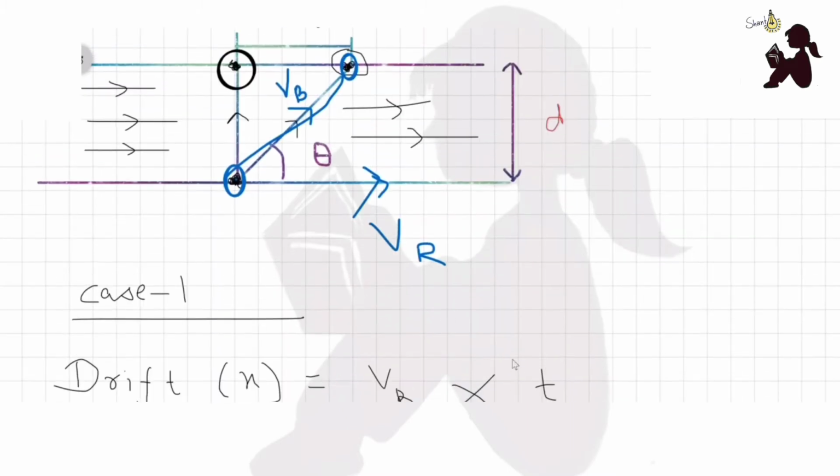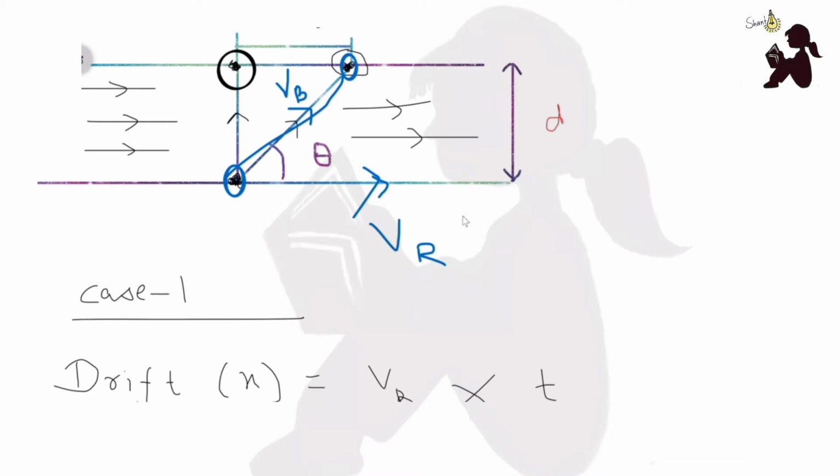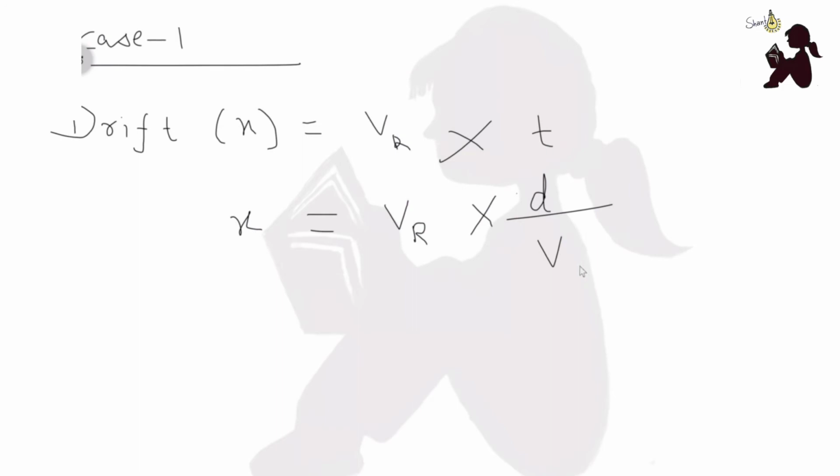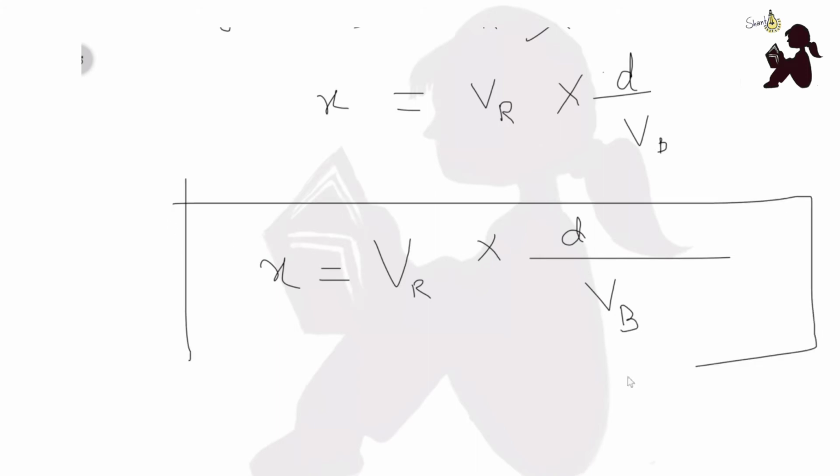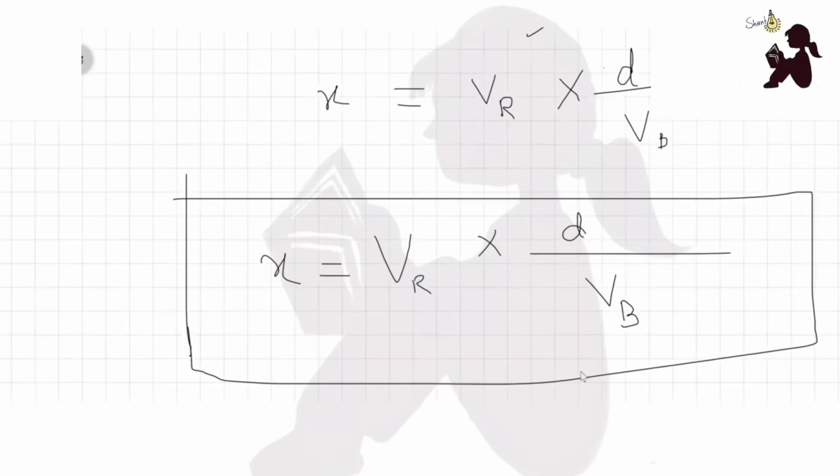Since this width is between the river edges, we will consider VB, the velocity of the boat. So drift is equal to the velocity of the river into the width of the river divided by the velocity of the boat. This is one type of problem which you need to solve in competitive examinations.